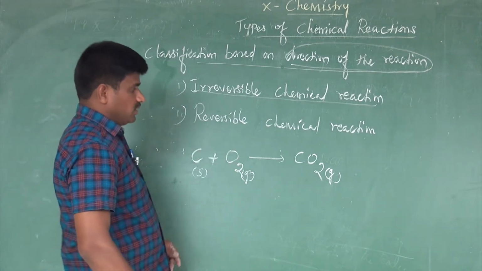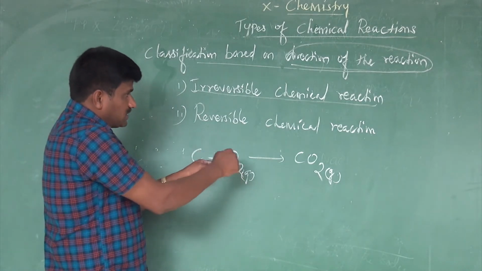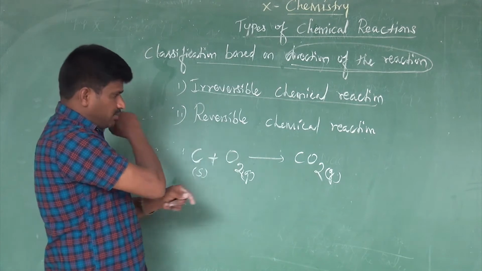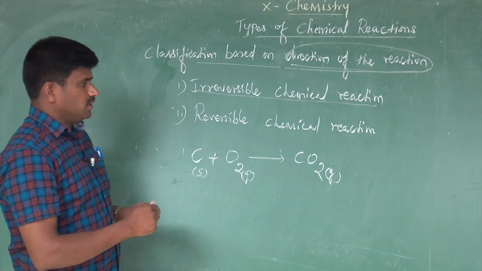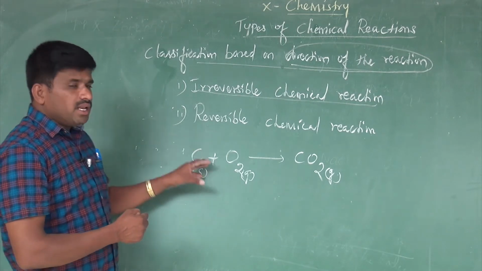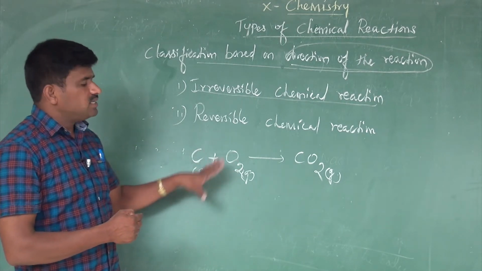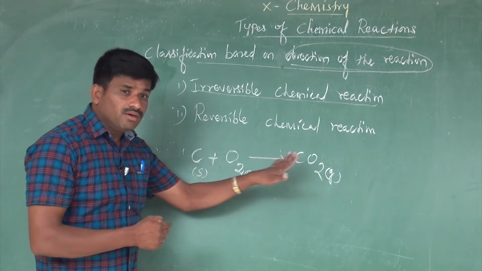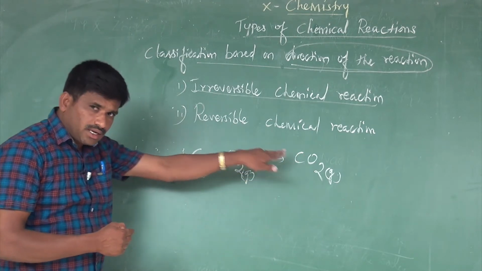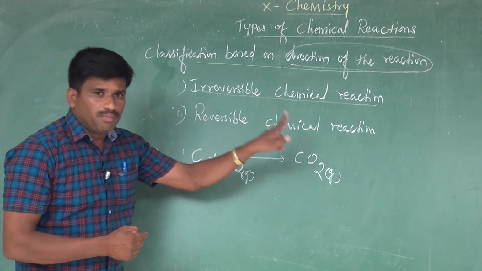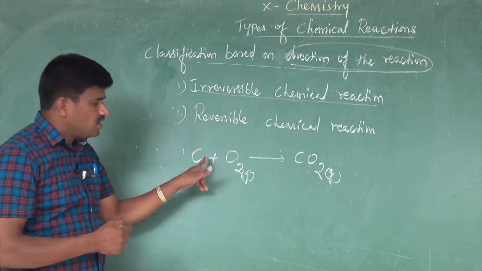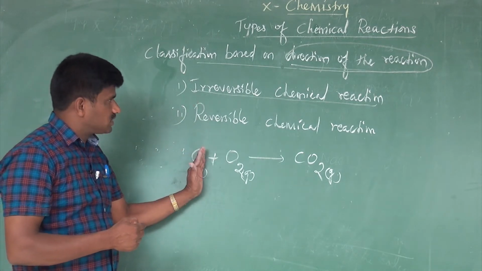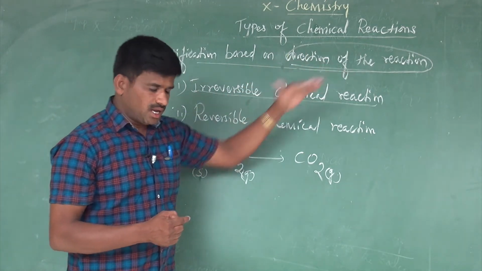This is not possible. So this reaction is called an irreversible chemical reaction. So let's go to the definition for irreversible chemical reactions. An irreversible chemical reaction is a reaction that cannot be reversed. What is that? The reaction cannot be reversed. That means the product does not interchange, that is, it does not change back into the reactant. Such a reaction is called an irreversible chemical reaction.